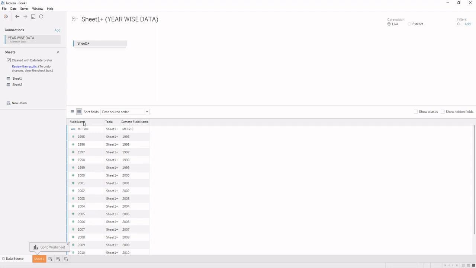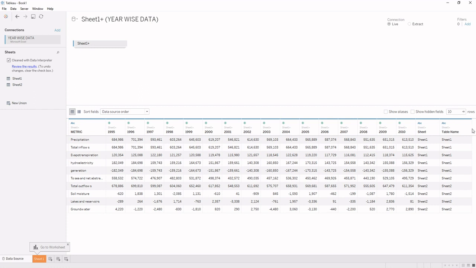That is the column name used by Tableau. Remember that in Tableau, column name is also called field name. Second, we have the table, which defines the table or sheet from where the data is accessed. And further, we have remote field name, which defines the attribute name of the imported file before importing. So via this, we can get brief information about metadata. And to get back to the data, we need to click on the preview data source button, and we come back to the data source page.